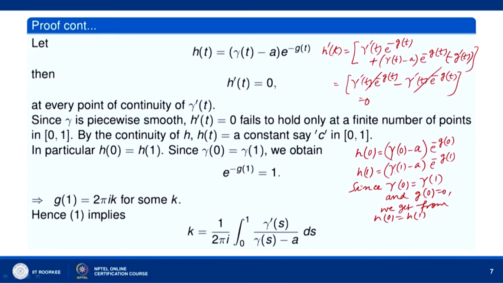Gamma 0 minus a will cancel with gamma 1 minus a. And e to the power minus g 0 means 1. So, e to the power minus g 1 equal to 1. That is, we get this equation, and this will mean that g 1 equal to 2 pi i k.